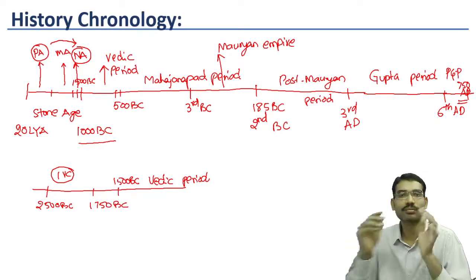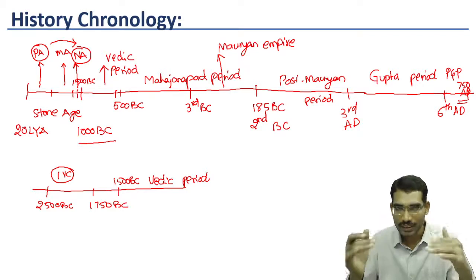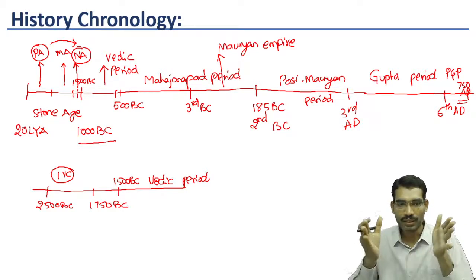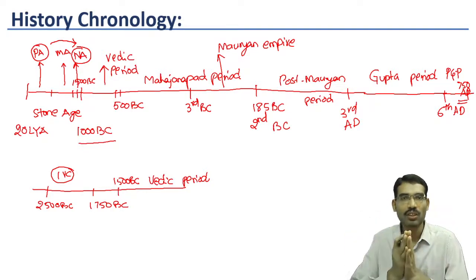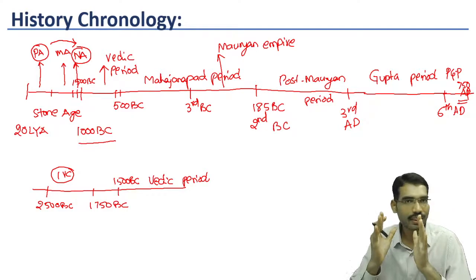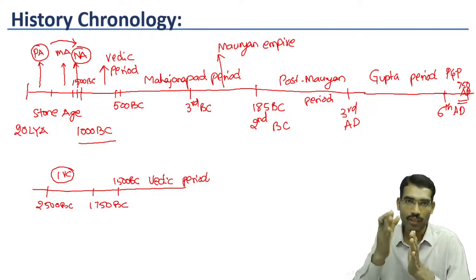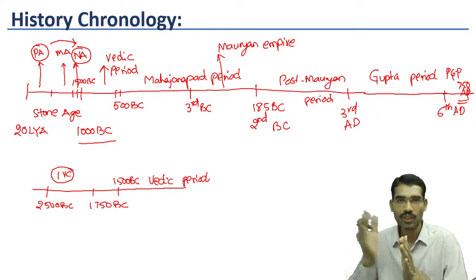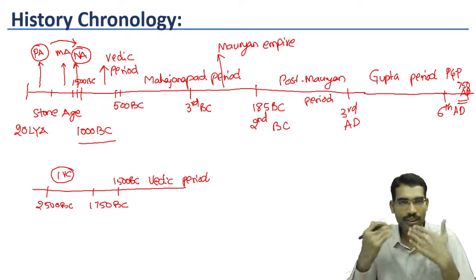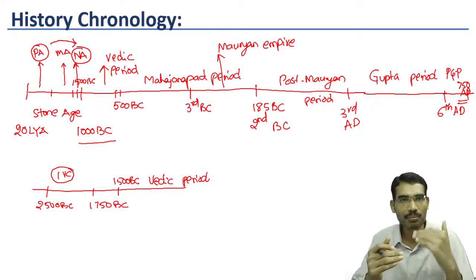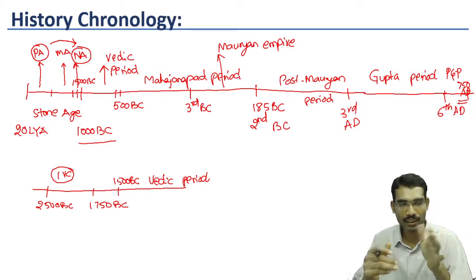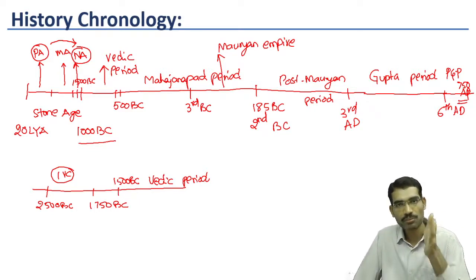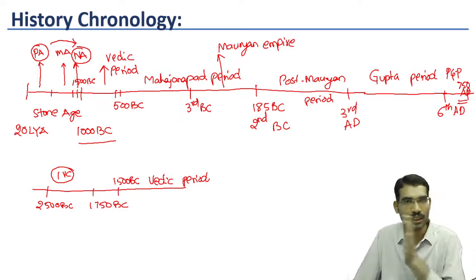Now if it is clear till this point of time, this entire section we are calling as ancient Indian history. Now from 750 AD onwards, we are categorizing our Indian history as early medieval history. Once again, any age cannot transform suddenly from one development to the other development.